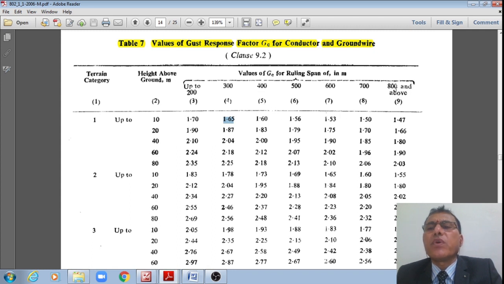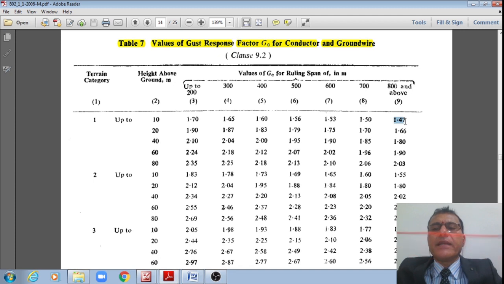Likewise, so on and so forth. If that wind span is 800 or above, then that gust factor will reduce to 1.47 from 1.7, which is applicable for up to 200 meters. Then the gust factor will be more, 1.7, like this.